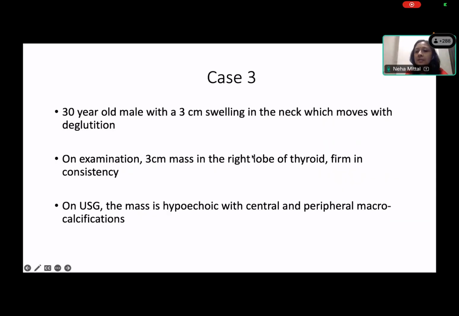Okay. So this swelling has been there for 6 months. Okay, this has come up for 6 months. Now I'm asking you, what are the features in this history that indicate concern?